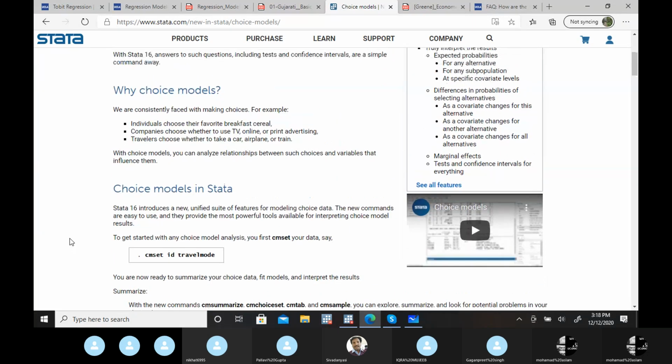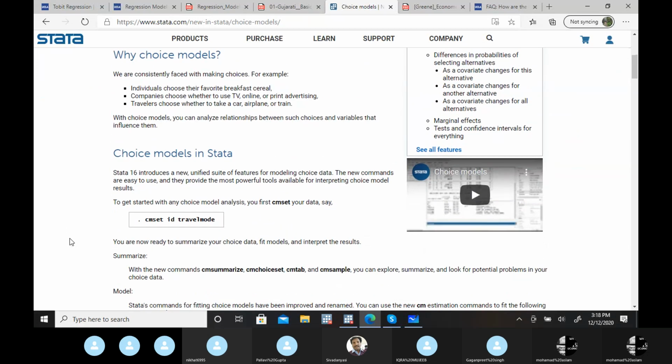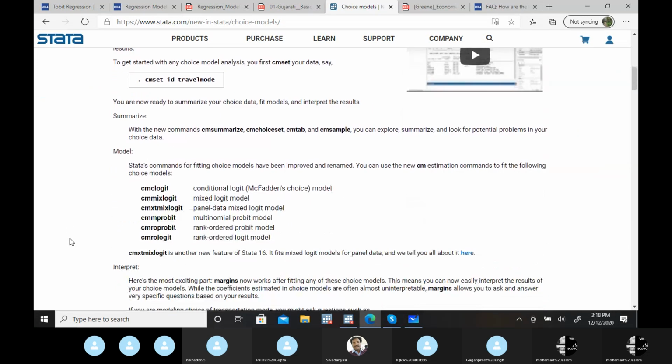Stata 16 has added all these choice models. Generally, the choice models we now have in Stata are the ordered logit model, rank ordered logit model, multinomial probit model, panel data mixed logit model, mixed logit model, and conditional logit model. These are the models for choice modeling.